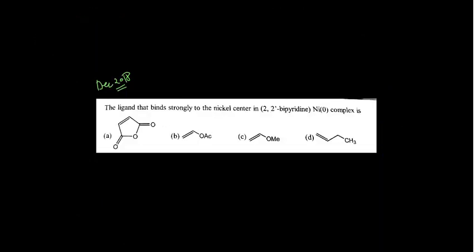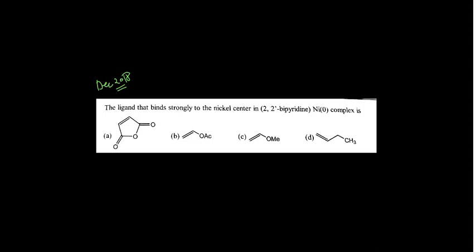Now say you have this particular problem which was asked in the December 2018 examination. It says: the ligand that binds strongly to the nickel center, that is nickel in the zero oxidation state.